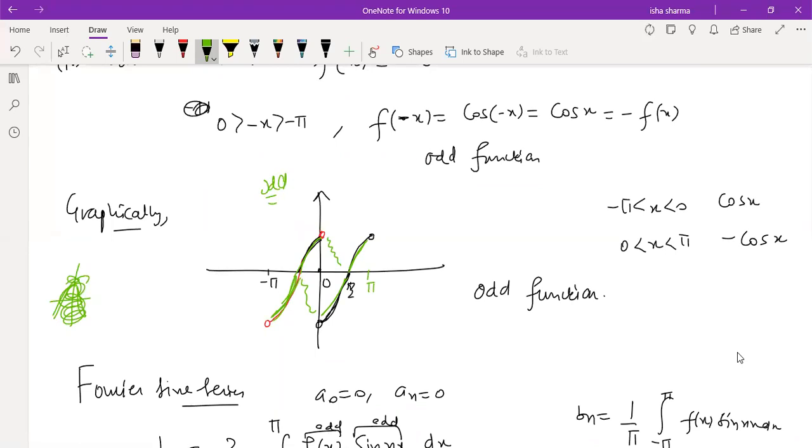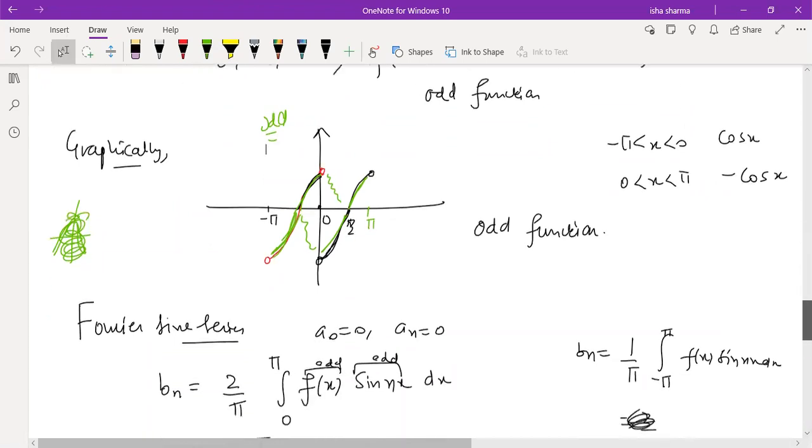So what I'll suggest to all of you is to be mathematically expert at checking odd and even functions, and there are very few examples which you will find a little bit trickier to check, but otherwise we'll do more examples, and there are more examples in your tutorial sheet to check whether the functions are even or odd. But you will see it will save a lot of time.